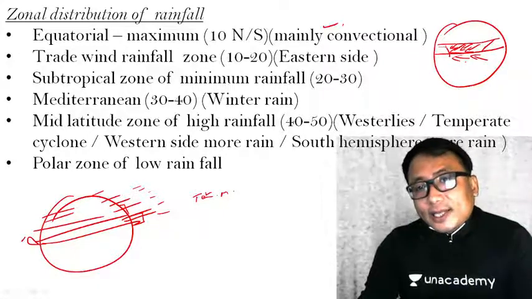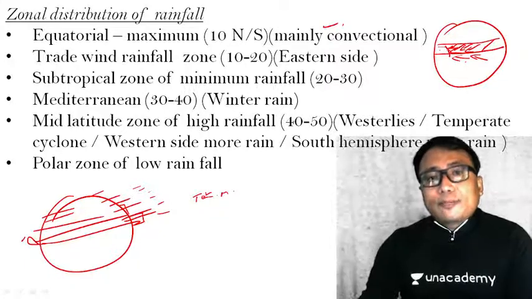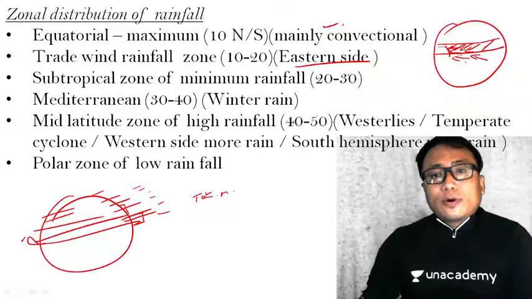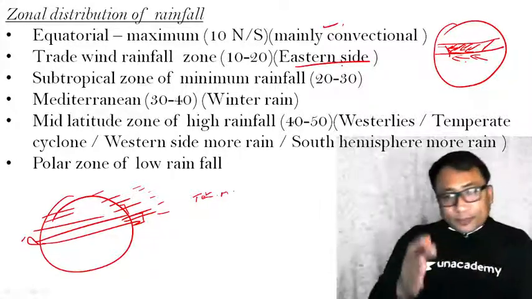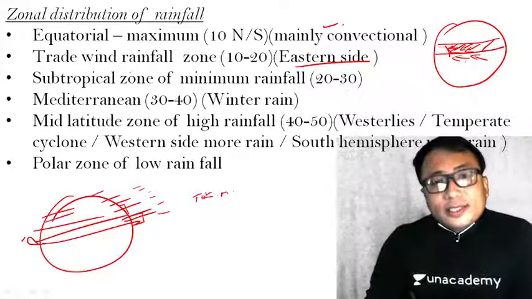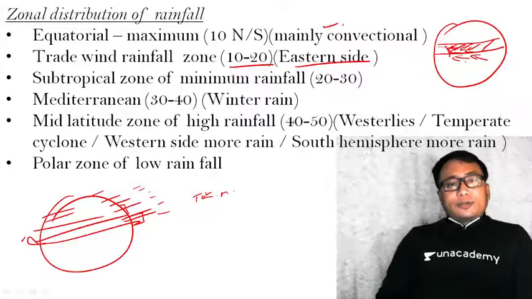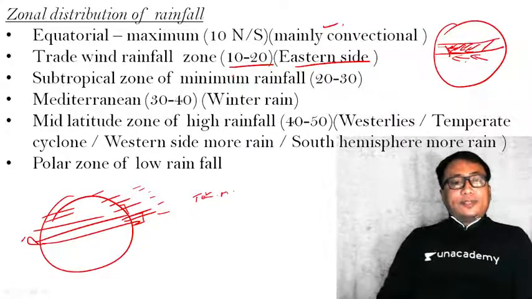When it hits the land area on the eastern side of the continent, a huge amount of precipitation will come. Clear? On the western side, it will be away from the land area, so no precipitation. But on the eastern side, in this 10 to 20 degree north and south latitude, you will have precipitation because of the trade wind.